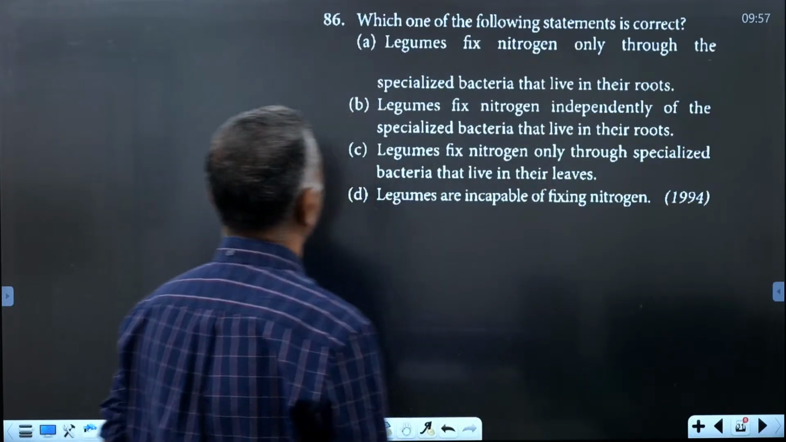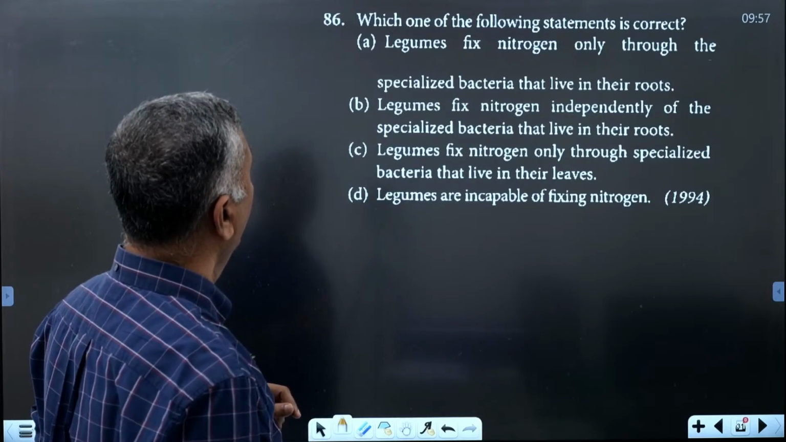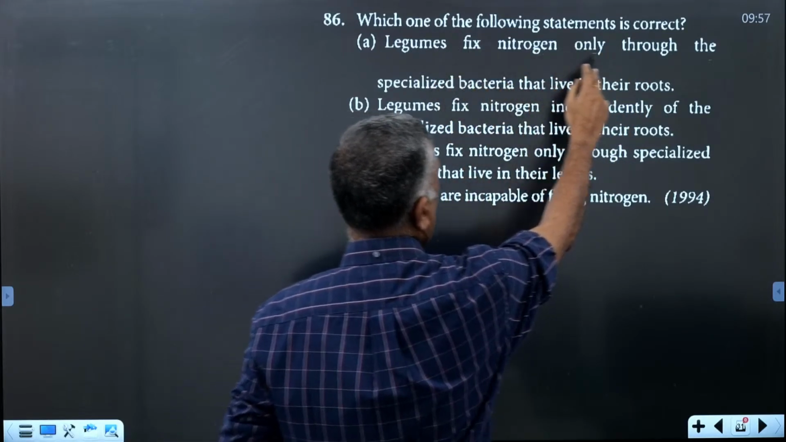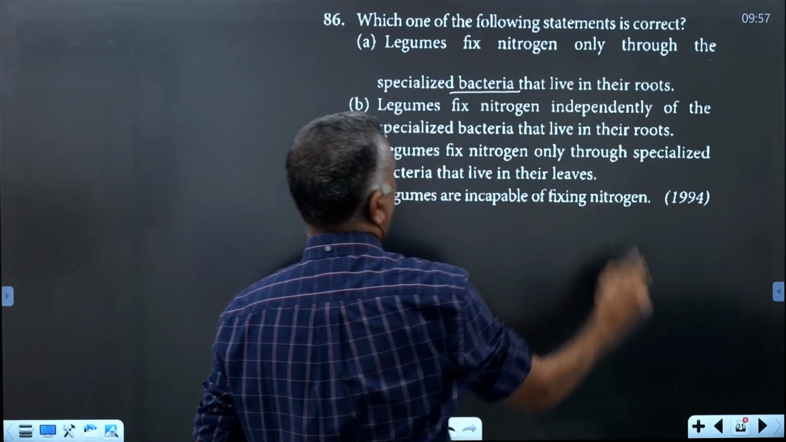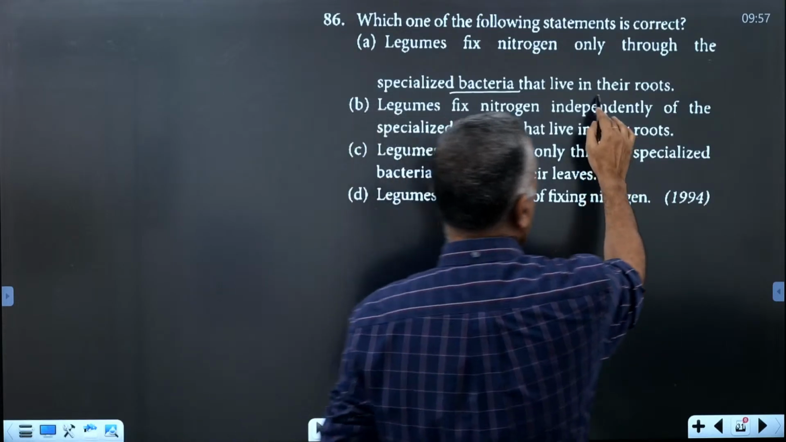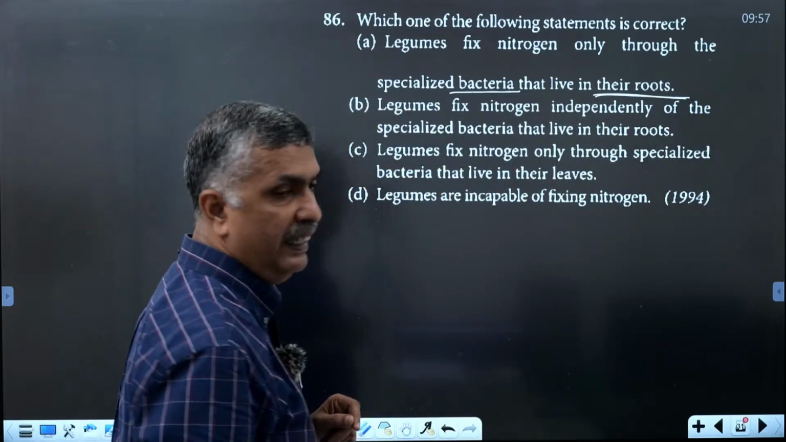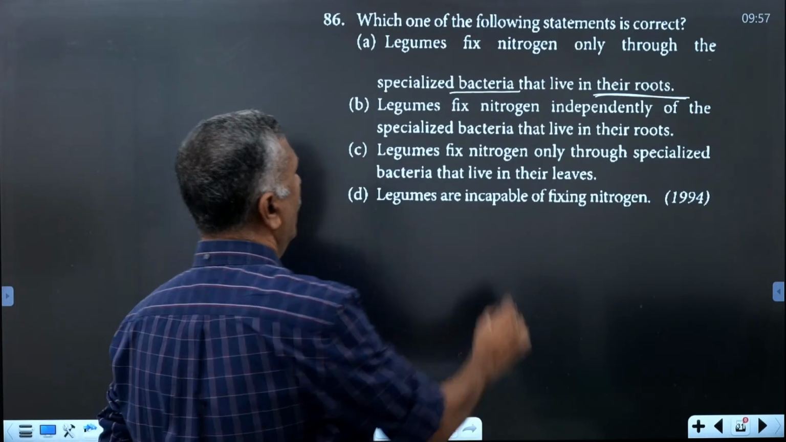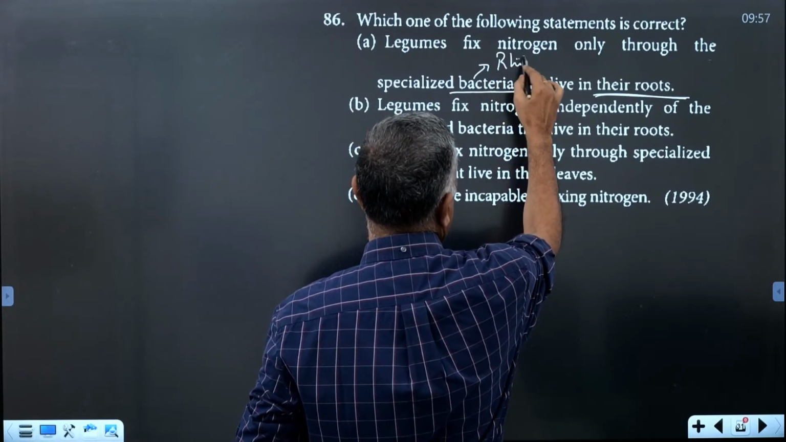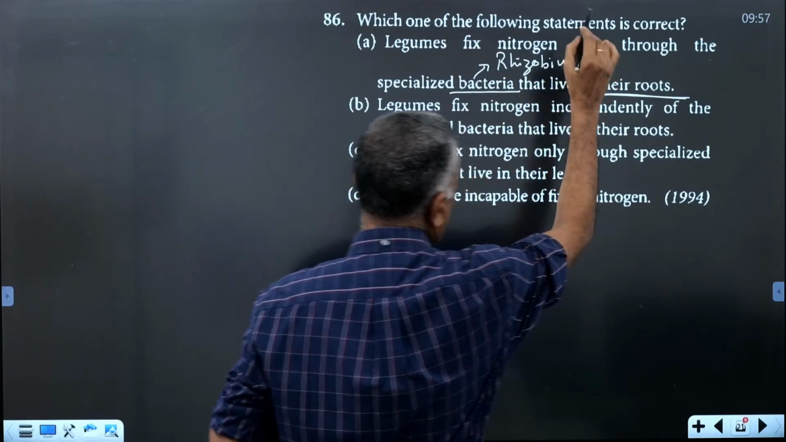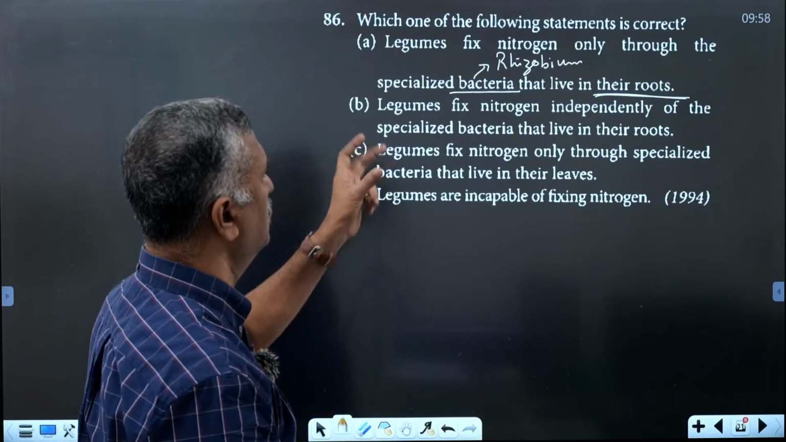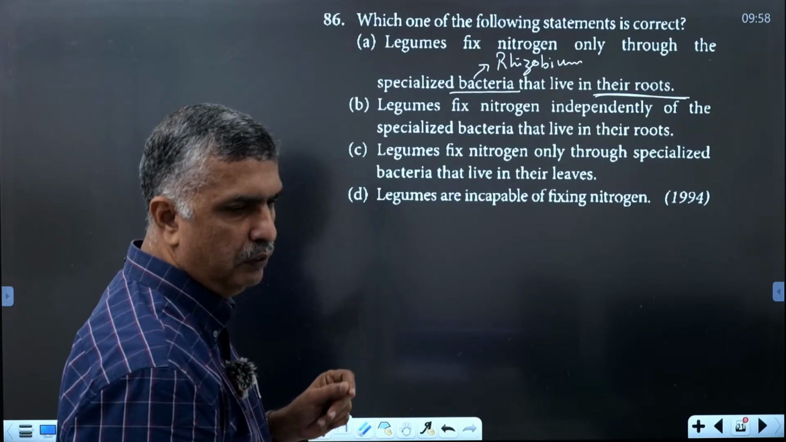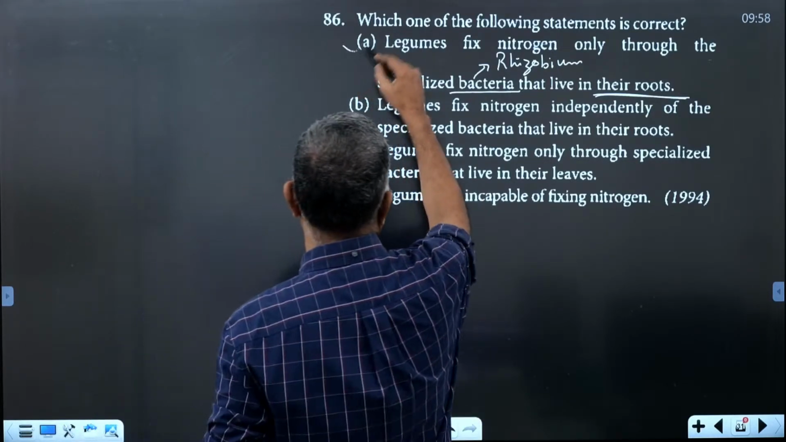Okay. Next one. Which one of the following statements is correct? Legumes fix nitrogen only through the specialized bacteria called Rhizobium that live in the roots. Nitrogen fixation by leguminous plants happens only through Rhizobium, in a symbiotic association with the roots of leguminous plants, forming root nodules, and it will fix atmospheric nitrogen. The option is A.